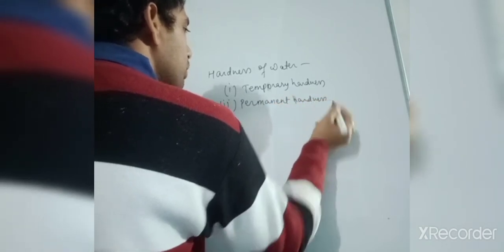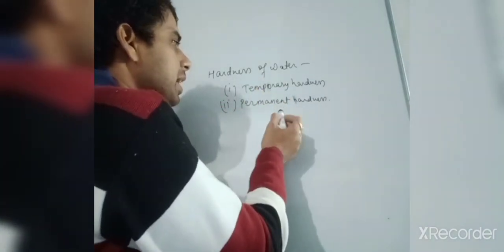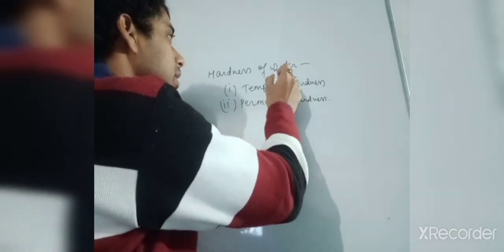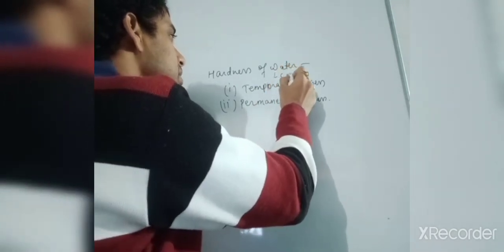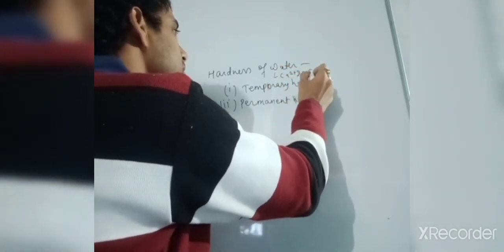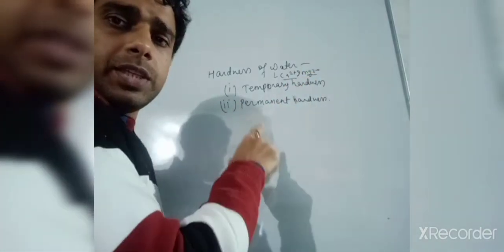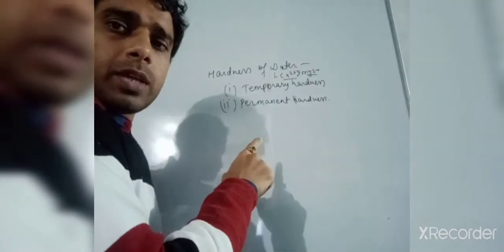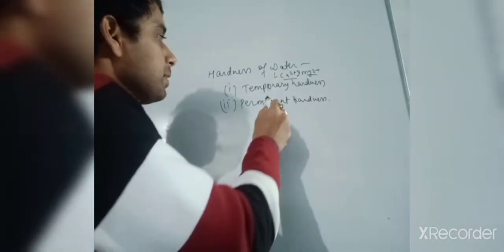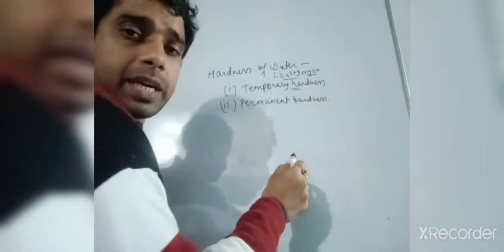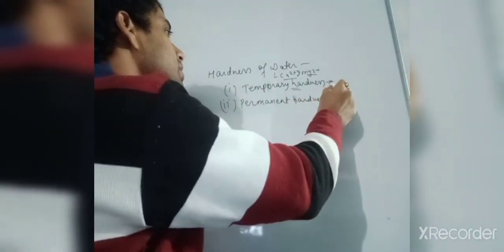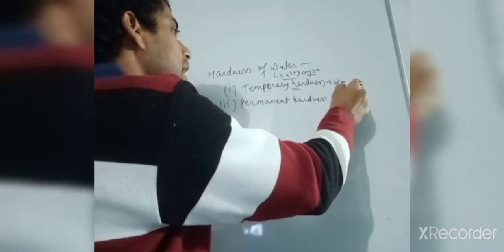So if I am talking about temporary hardness and permanent hardness, that means the water has Ca2+ and Mg2+ ions present in any type of water. If I am talking about temporary hardness, that means it should contain bicarbonate: calcium bicarbonate, magnesium bicarbonate.